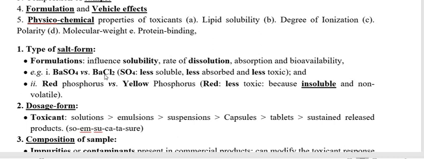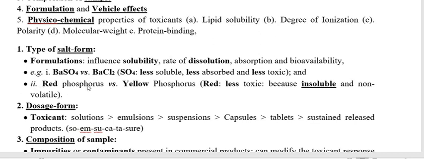Here we are going to discuss some examples. Take the example of the salts barium sulfate and barium chloride. In these two forms, the sulfate is less soluble. That means if barium sulfate is less soluble, its bioavailability for biological action is less, so there is less toxicity as compared to barium chloride.